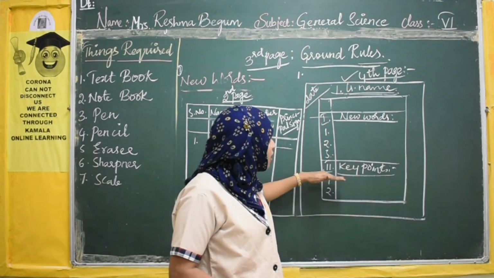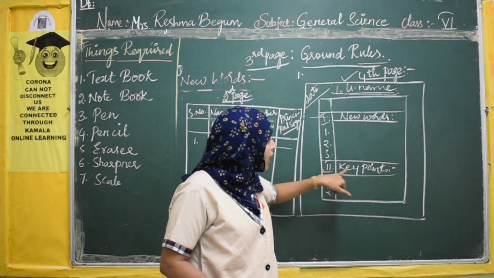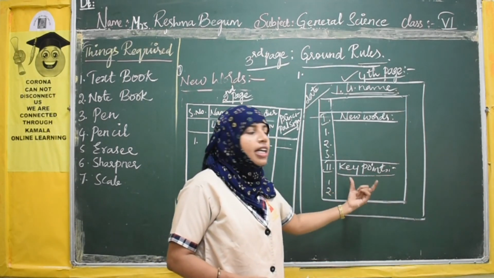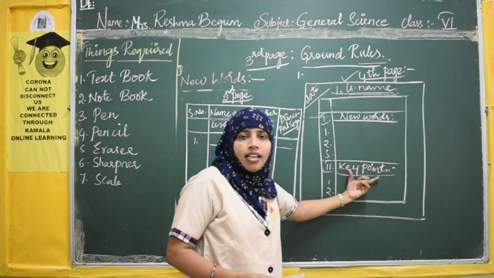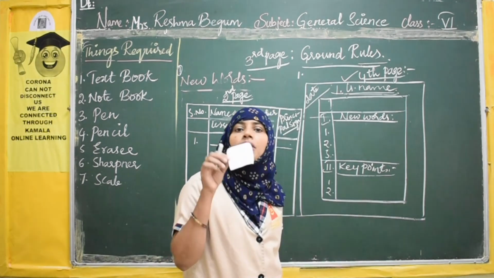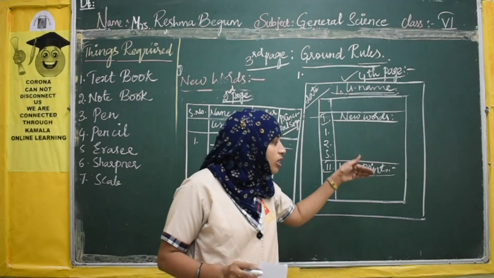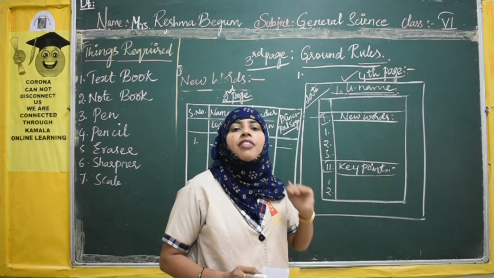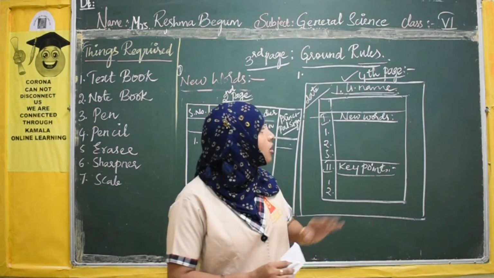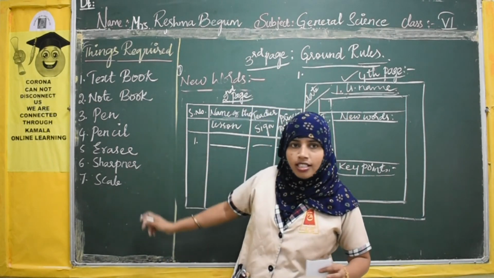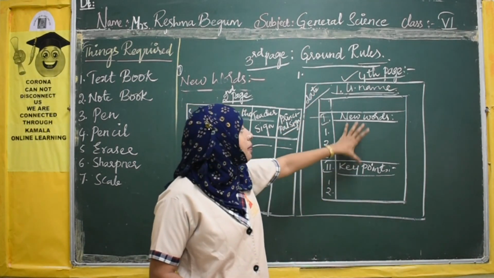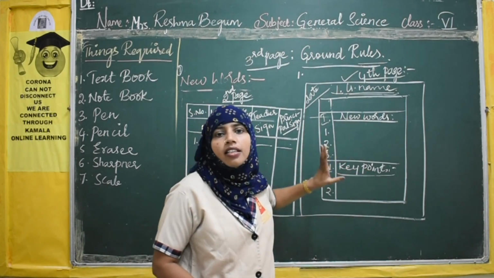Then after that you are going to keep the second bit and write the heading as key points. After writing this key points heading, at the end of the class I will be dictating the key points from that particular topic of the lesson, and you are going to note them down here. So every day before starting my class, please be ready with all these things. First you should be ready with your stationery, everything, and then you can draw margins and keep these headings ready. Okay.